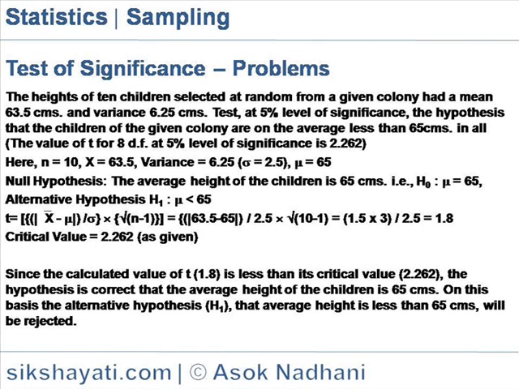Since the calculated value of t, 1.8, is less than the critical value 2.262, the hypothesis is correct that the average height of the children is 65 centimeters. On this basis, the alternative hypothesis H1, that the average height is less than 65 centimeters, will be rejected.